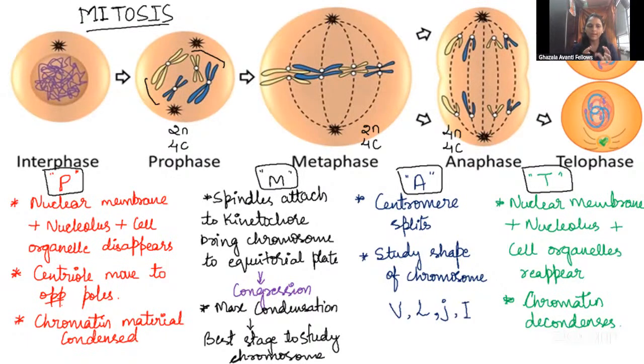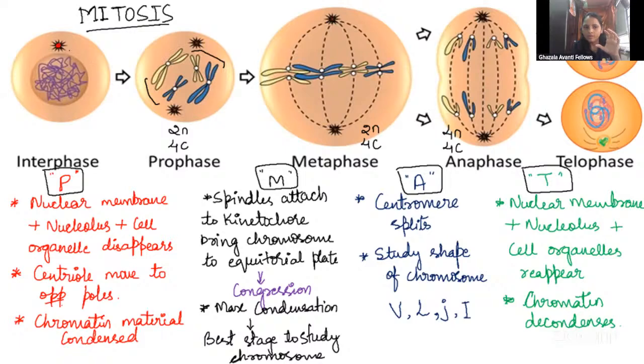In the nucleus, what will happen? The nuclear membrane is going to disappear, and the nucleolus is going to disappear. The nuclear membrane will break down. The nucleus is going to disappear. All the cell organelles have disappeared. Now, the centriole is there, right?